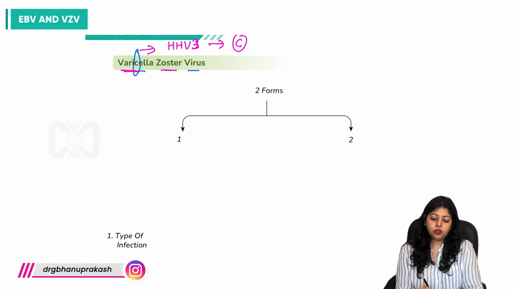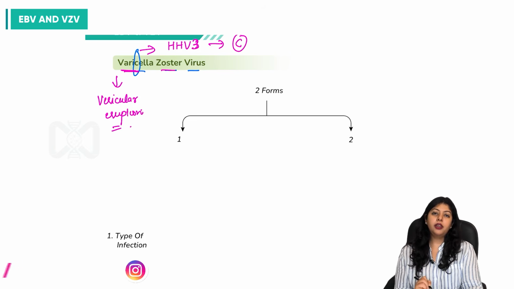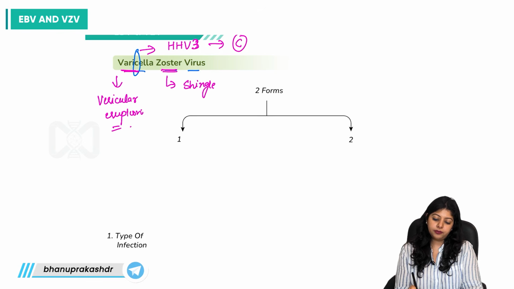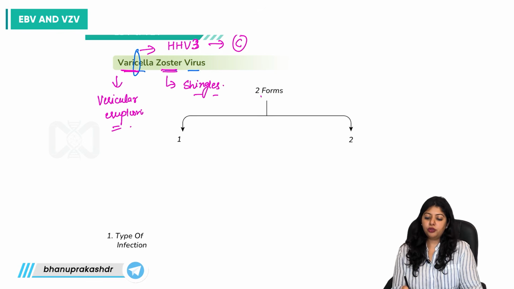It is responsible for vesicular eruptions as well as for zoster or shingles. So two forms for varicella zoster virus.